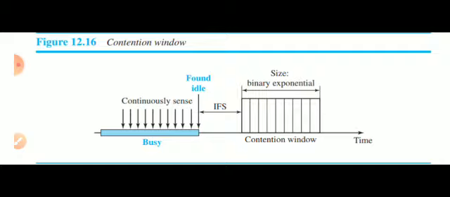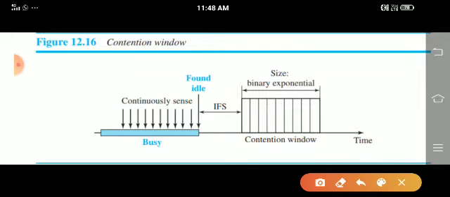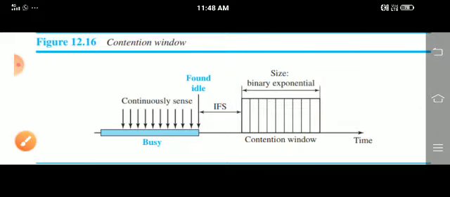Here what happens, you can see the station continuously senses the channel for idleness. Once it is found idle, it won't send any data, it won't send any frame. What it does is it waits for IFS amount of time. It waits for IFS amount of time for the first time, and the second time, even after waiting IFS amount of time, it again checks the channel. Even if the channel is free, again it won't send the frame.